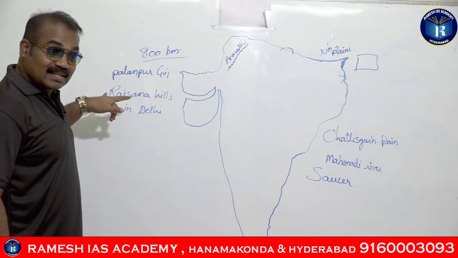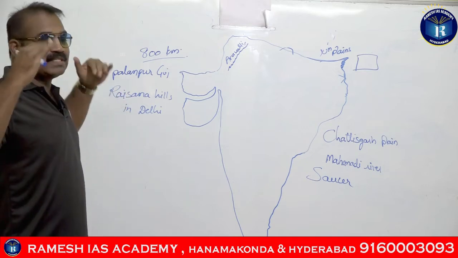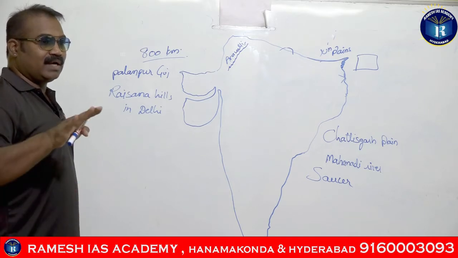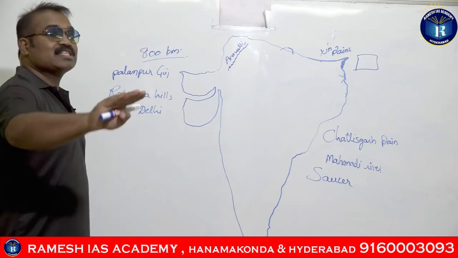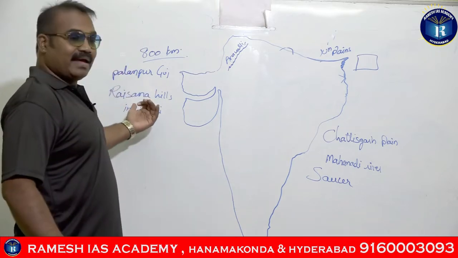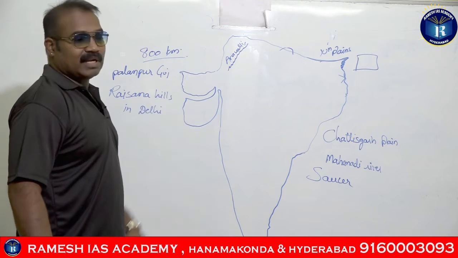The Raisana Hills are the hills where the presidential house is present, guys. If you look at the presidential house, you will see small undulations, ups and downs. That is the extension of the Arawalis into Delhi.